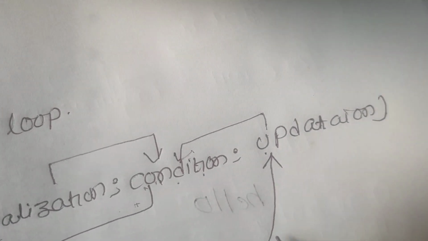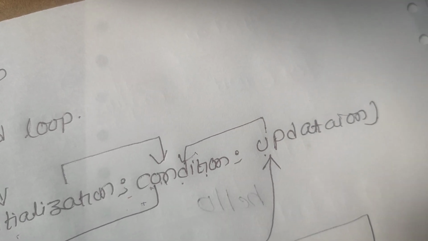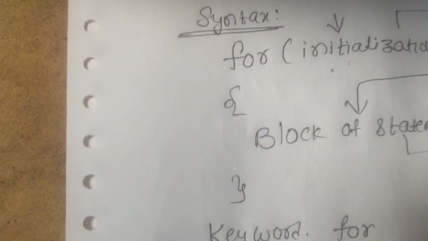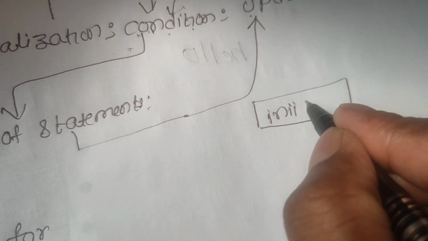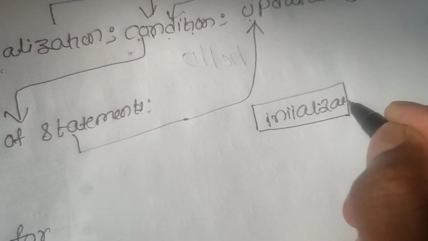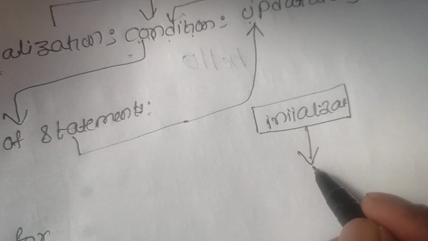Now I will represent the flowchart like this. The first one is the initialization, and the next one is the condition.